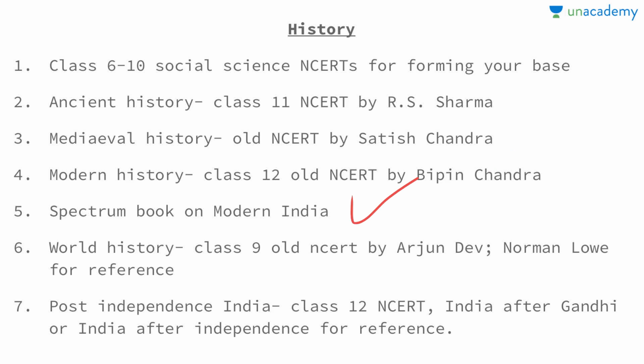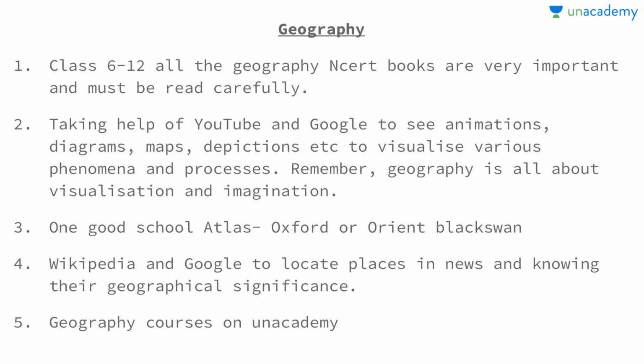Then the Spectrum book is there obviously on modern India. For world history, you can have Norman Lowe for reference and the class 9th old NCERT by Arjun Dev. And for post independence India, I will study from the class 12th NCERT. But many people prefer India After Gandhi or India After Independence. I would just keep it for reference purposes.